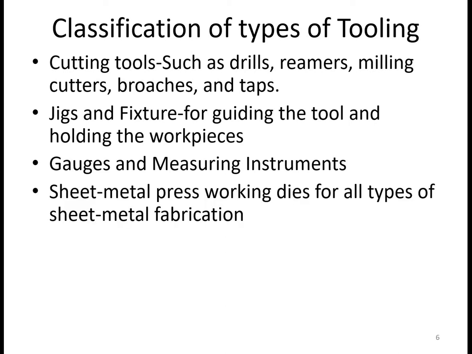So next type of tooling, that is nothing but the sheet metal press working dies for all types of sheet metal fabrication. So basically tooling, we can say it is nothing but the hardware which is required for manufacturing. Manufacturing may be sheet metal working, or cutting the sheet into particular shapes or sizes. That is also one of the kinds of manufacturing, and for that purpose basically we require the sheet metal working dies, and all these sheet metal working dies are included there in the tooling.